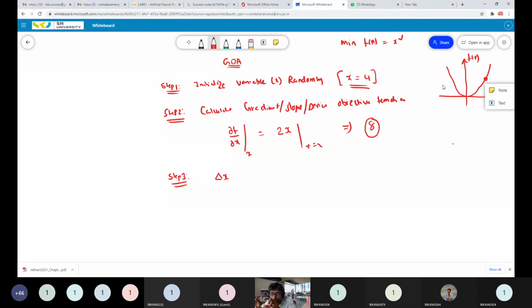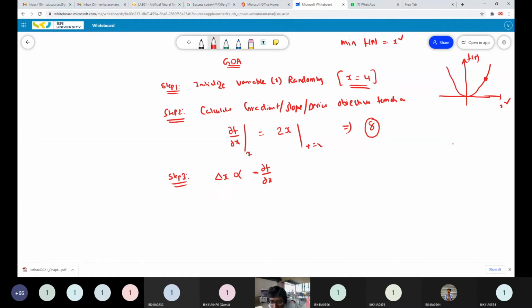But you have to take care that your point moves toward the negative slope side, so that your slope will be decreasing. You have to update your point such that the slope will be decreased. That means your step length depends upon the negative gradient, negative dou f by dou x.